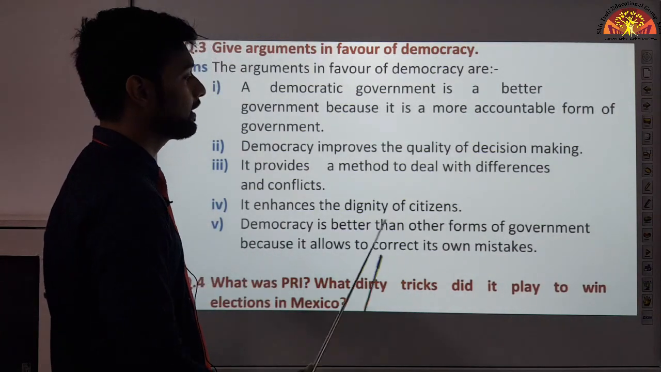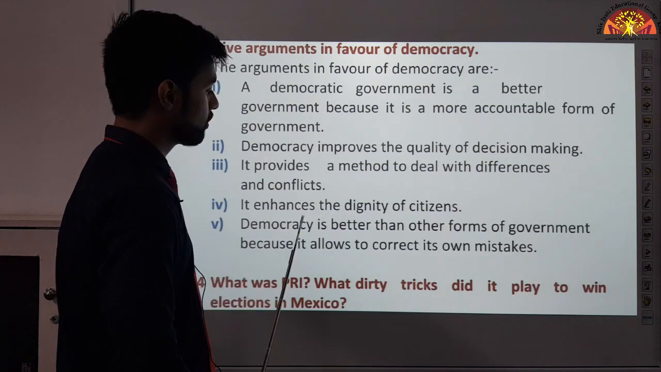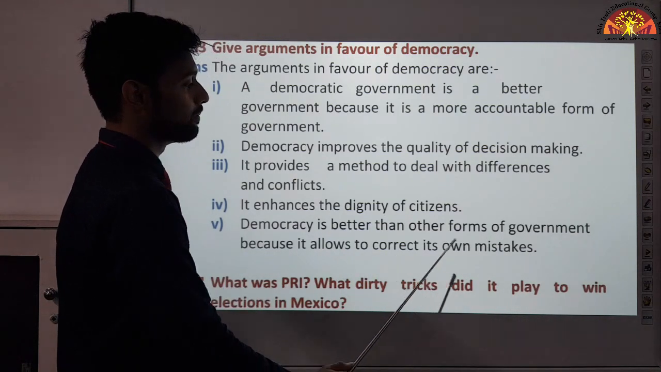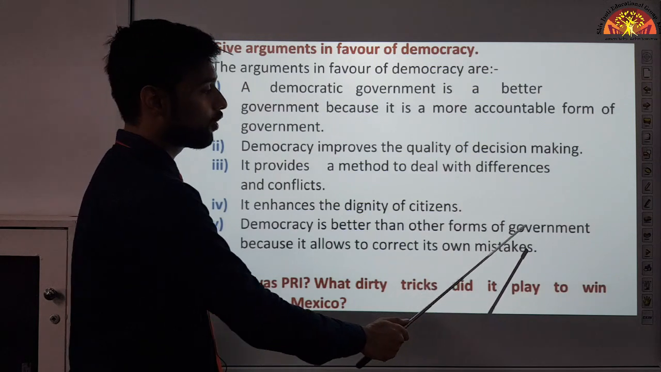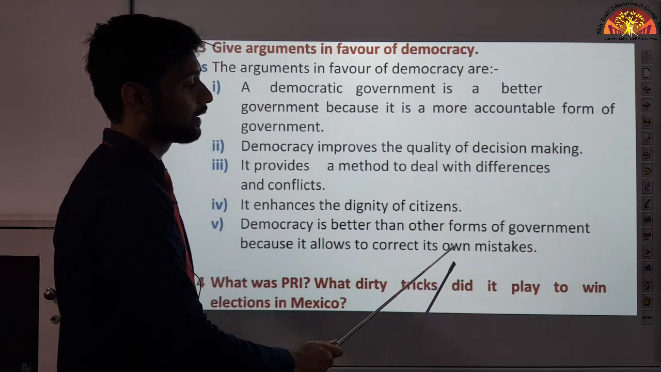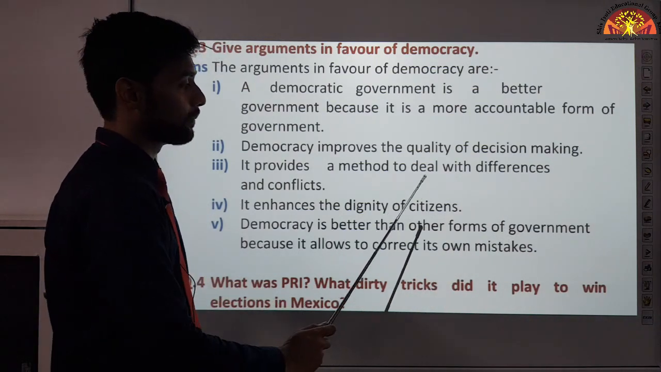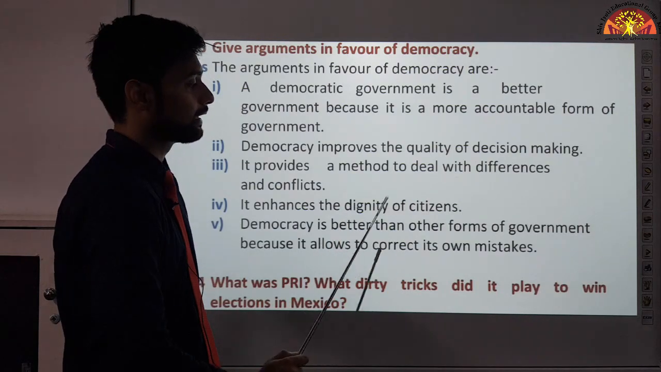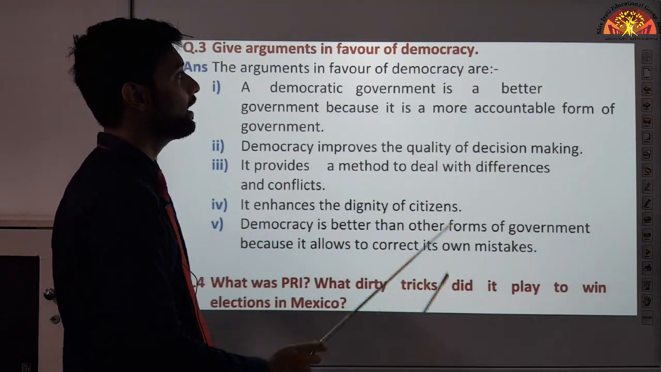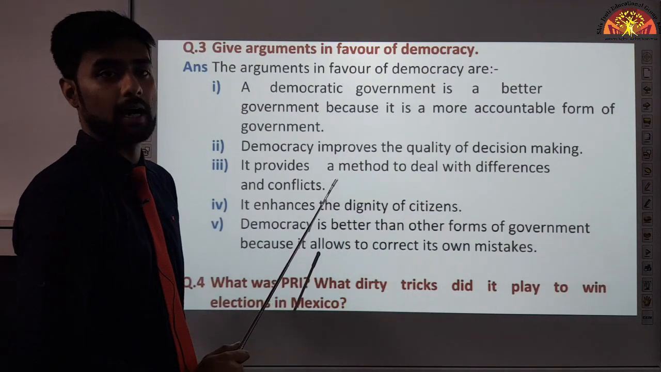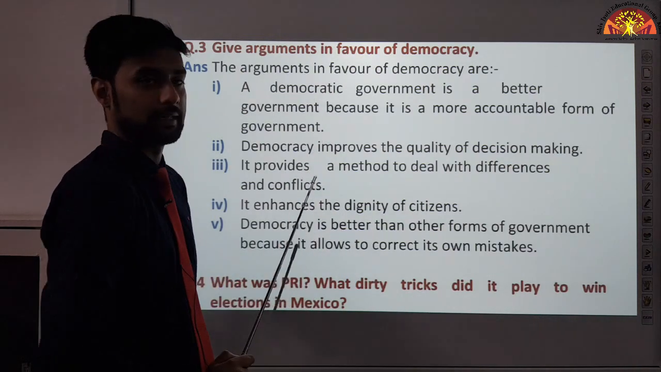Democracy is better than other forms of government because it allows it to correct its own mistakes. Whenever a government makes a mistake, it can correct it. If a democratic government makes a mistake, they can correct it. That is why these are some arguments in favor of democracy.